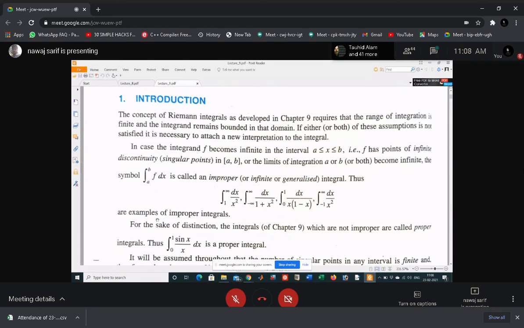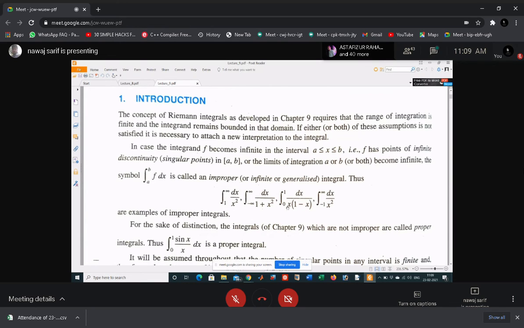Okay, 0, and also at infinity. This is not defined. This integral from minus infinity to infinity of 1 by x dx by 1 plus x square, these are infinite. If a and b are finite values, then these are called finite improper integrals. And if a and b, or anything in between a and b, is infinite, then that type of integral is an infinite integral, okay.